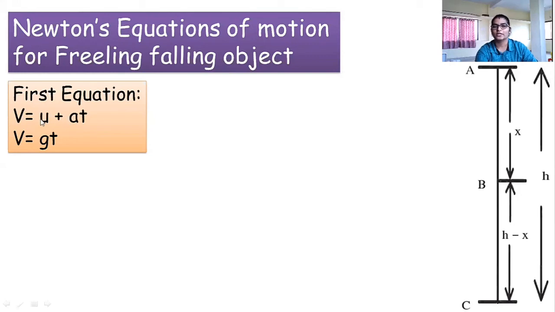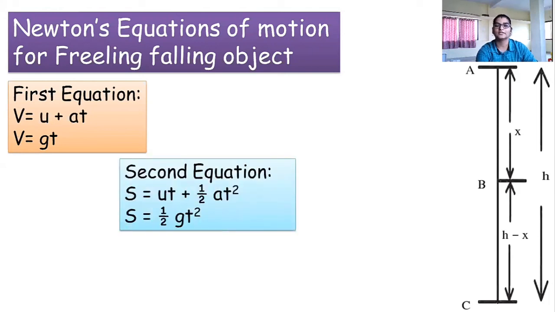As initial velocity u is 0 and acceleration is g, the equation becomes v equals gt. The second equation of motion is s equals ut plus half at square. As u is 0 and acceleration is g, it becomes s equals half gt square.